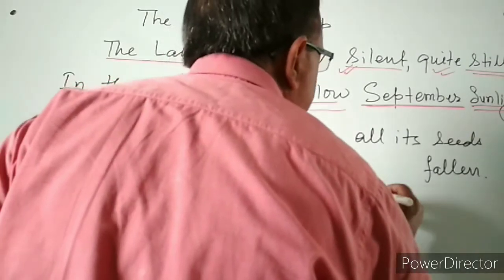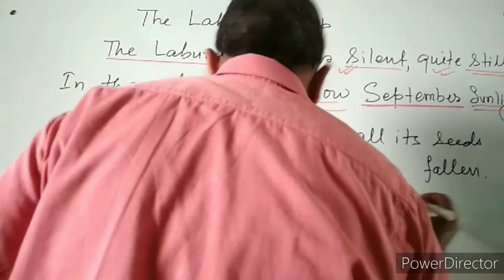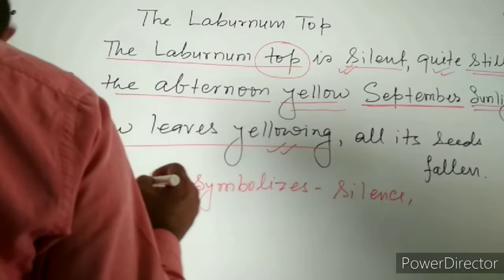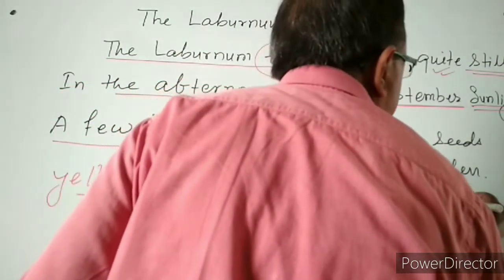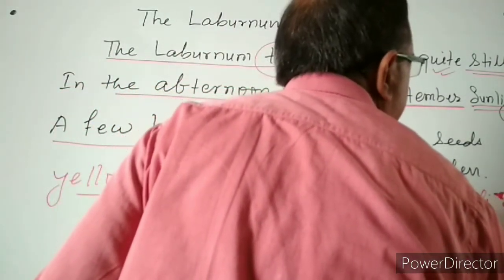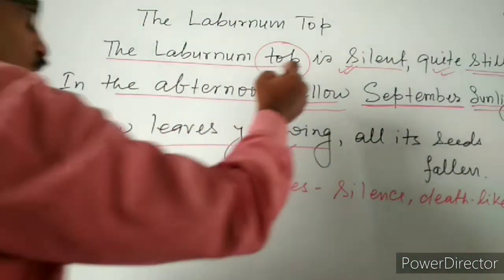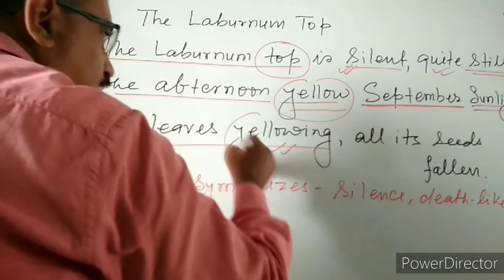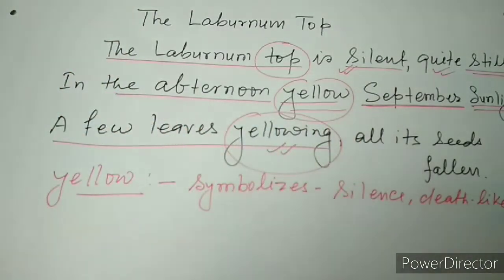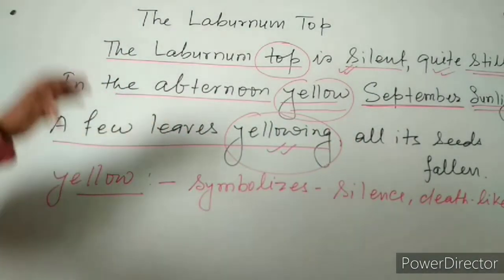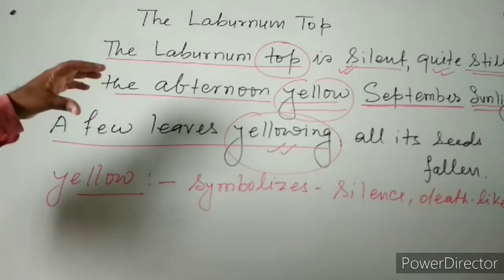The first one is silence, and the second one is a death-like condition.